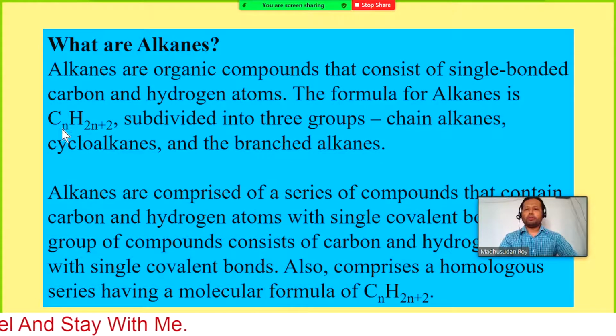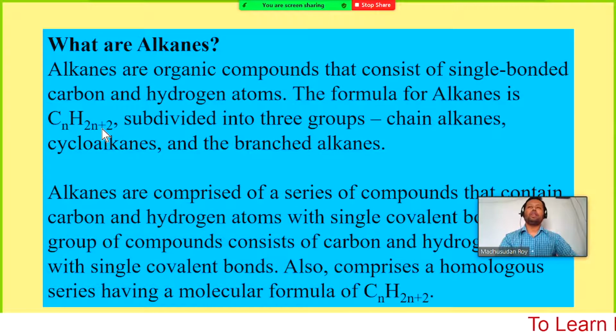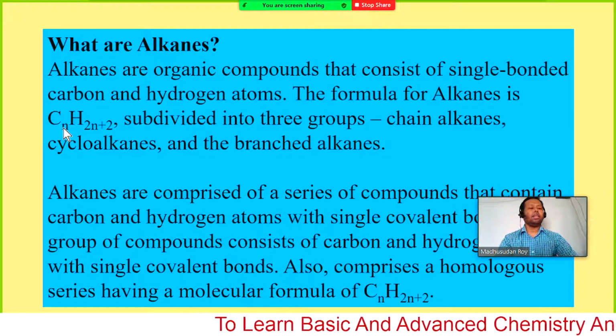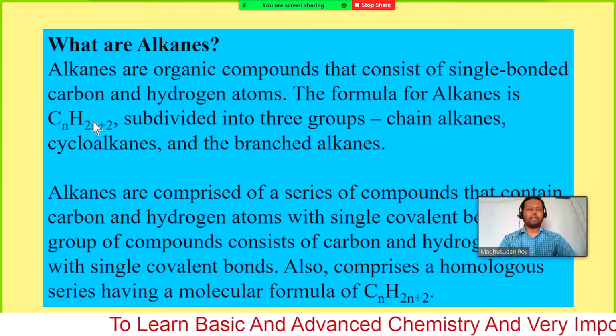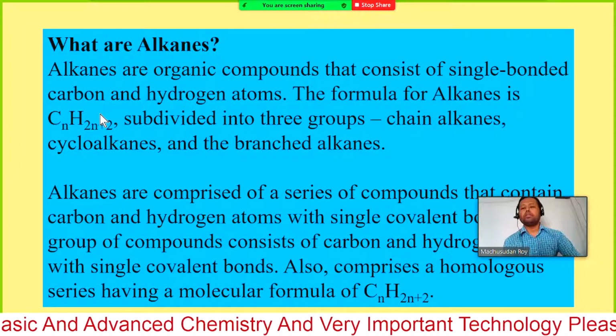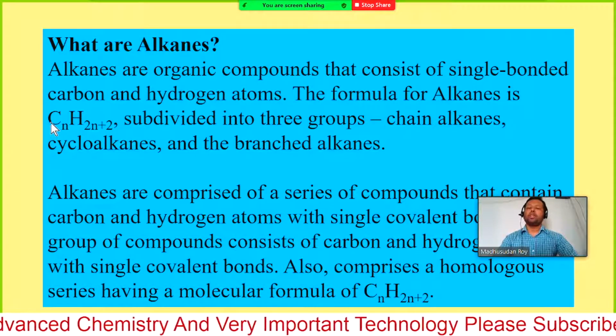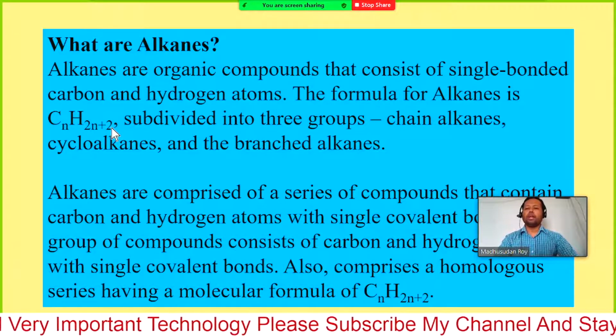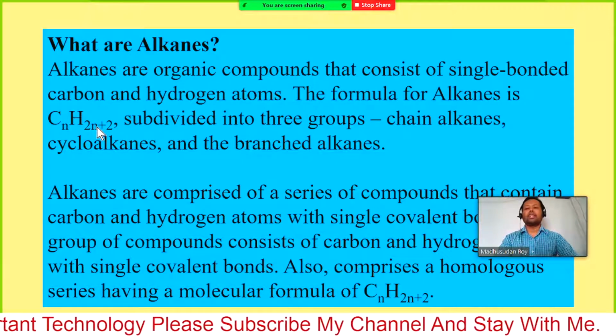If you put the value of n from 1 to any number, you can get different members of the alkanes. But if you put n equals 0, nothing exists, only C, no compound, because Cn would be C0 and H2n+2, which has no meaning.